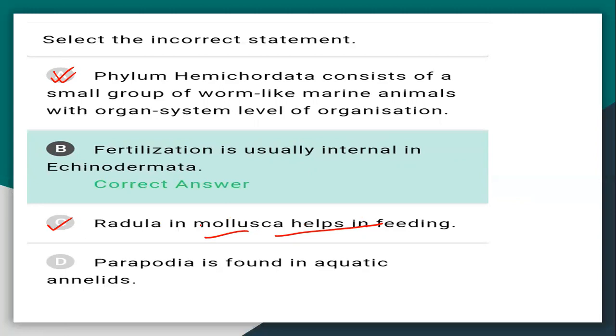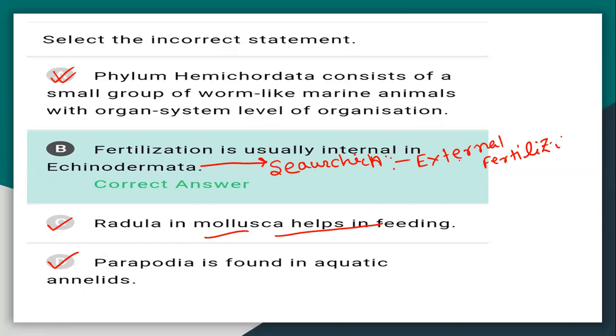Parapodia are locomotory organs found in aquatic annelids. Yes, parapodia in annelids. Fertilization is usually internal? No, in echinoderms, for example sea urchin, which belongs to echinodermata, fertilization is external, not internal. So it's not correct. So the answer is B.